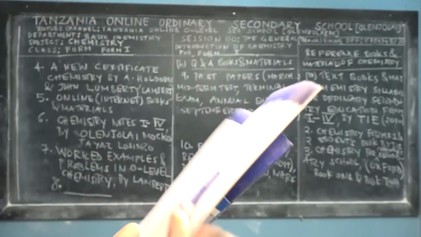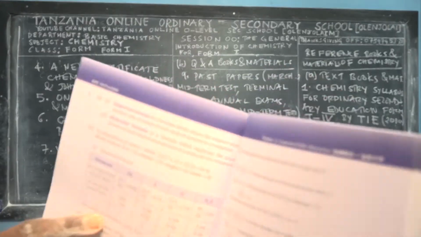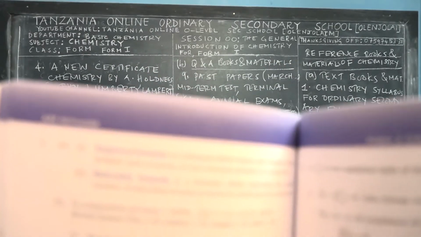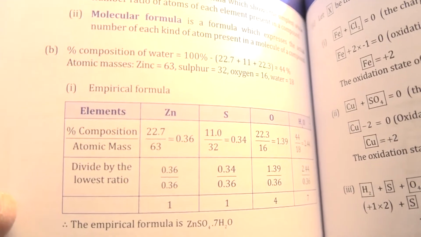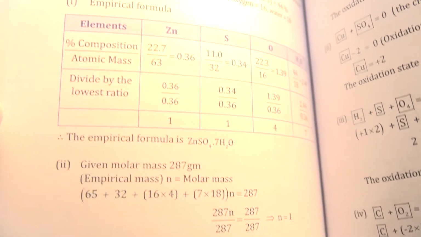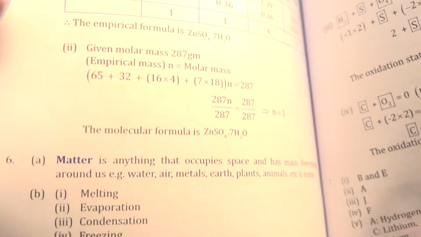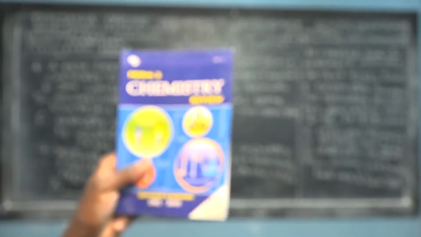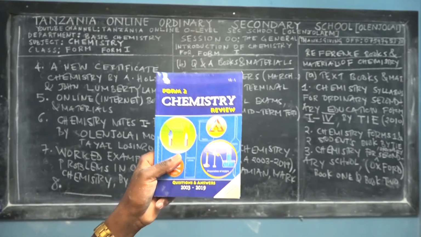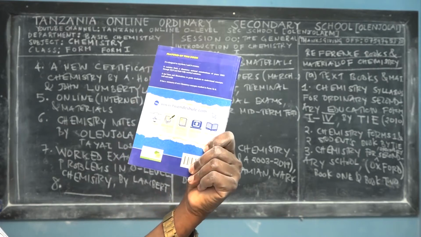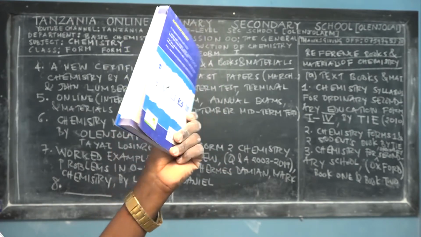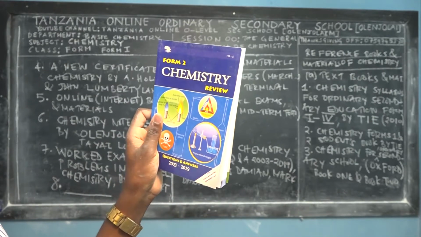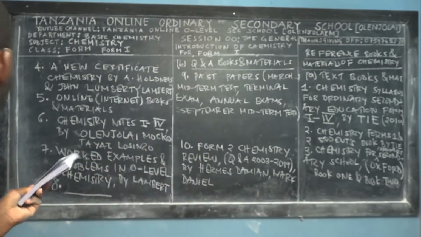Again, in the next pages you also find the solutions to those questions. So you see here some of the pages solving word problems in chemistry, right? So enjoy it. You can order it. You can go to the description to see how much it costs and what the shipping cost is. We can send it to any region of the United Republic of Tanzania, so you may enjoy the beauty of chemistry for Form 1.